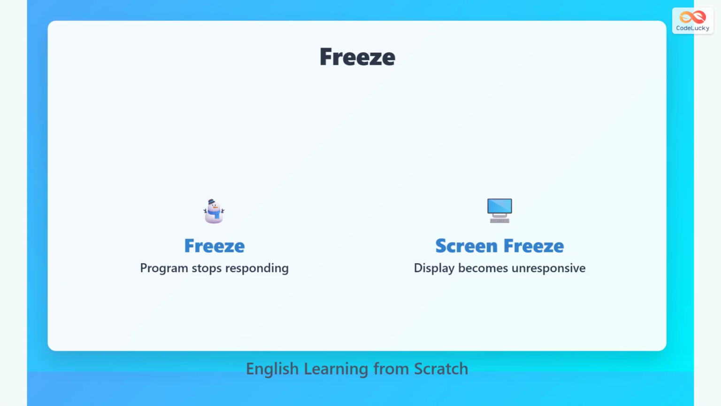Freeze means a program stops responding completely. You cannot click or type anything. Screen freeze is when the display becomes unresponsive. The mouse and keyboard do nothing even though the computer is on.